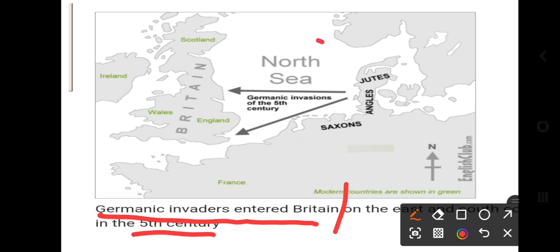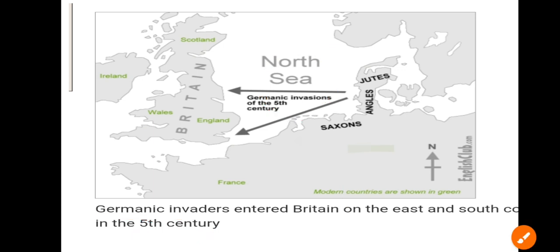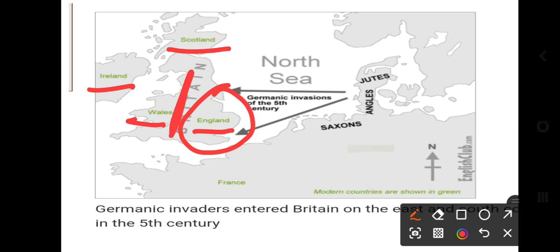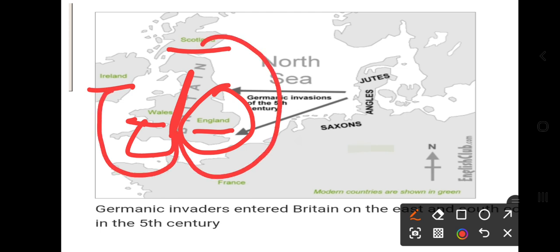That was the North Sea and the Germanic invasions of the 5th century. Here they attacked Britain, and that is Wales, England and Scotland, right? That is Ireland, right? So here they attacked, and the local people of Britain settled in Wales, Ireland and Scotland.